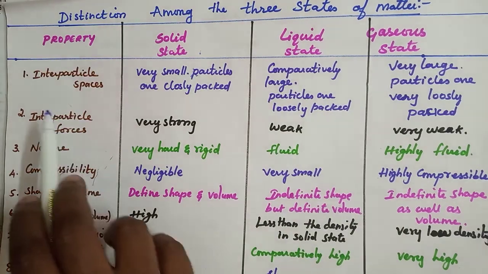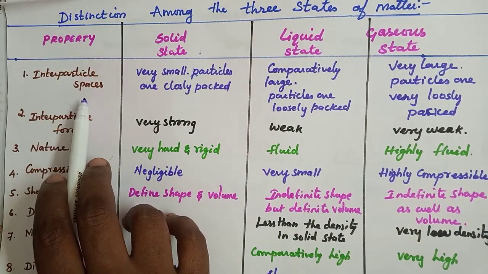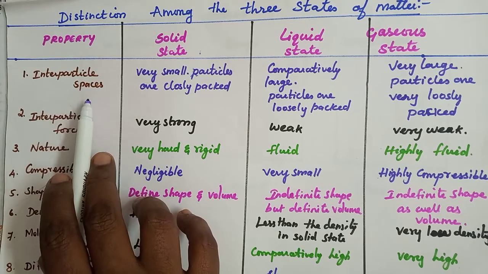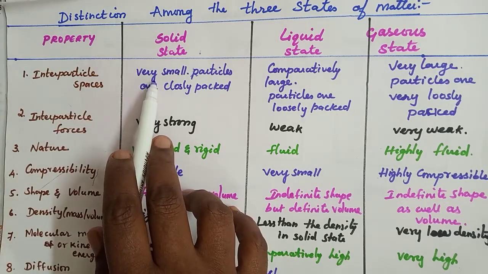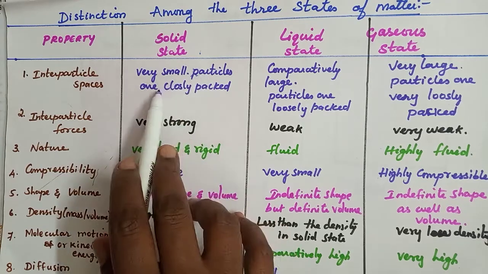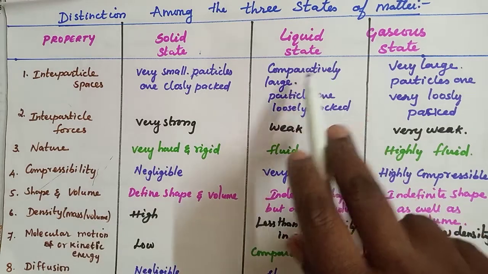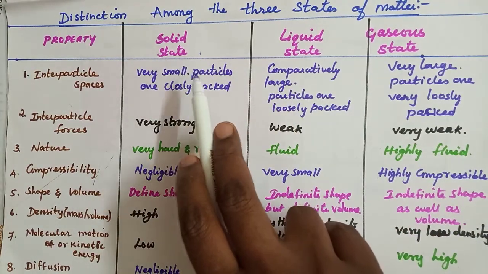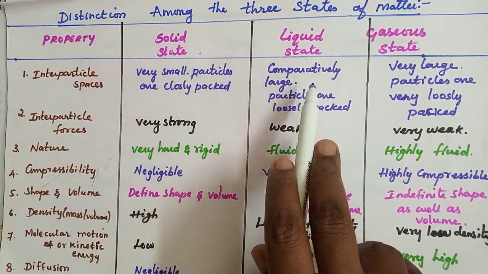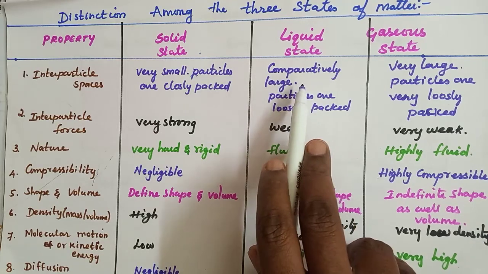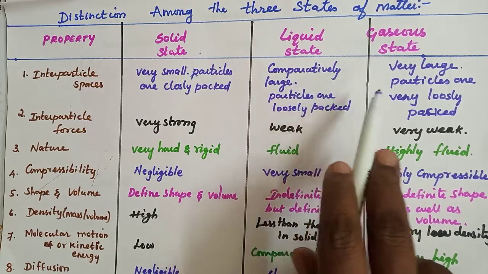The first one is interparticle spaces. Interparticle spaces are very small in the solid state, and the particles are closely packed, tightly packed. In the liquid state, compared to solid state, the spaces are a little larger and the particles are loosely packed.